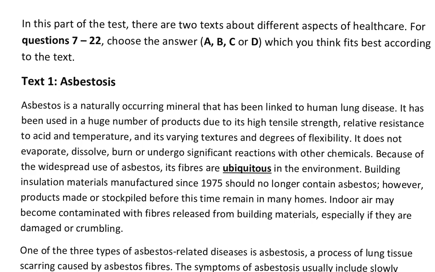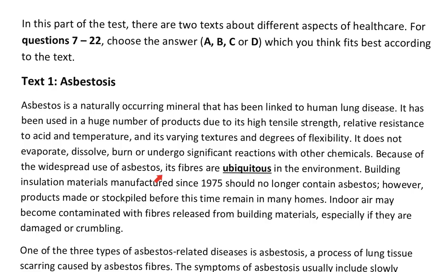When you look at it carefully, they end up explaining asbestos and its properties. And finally they said, because of the widespread use of asbestos, and there's a comma here which is very deliberate.